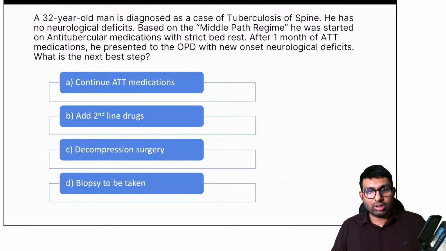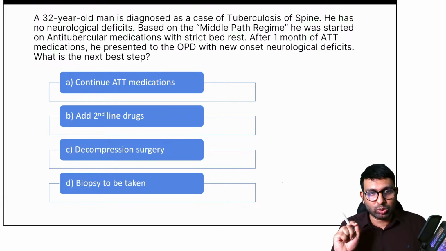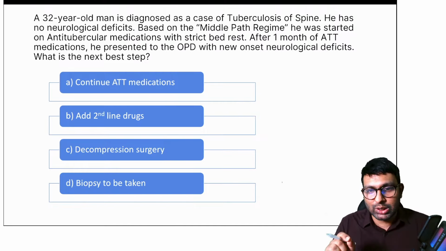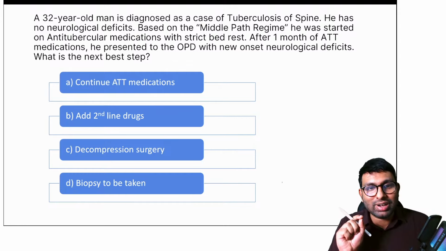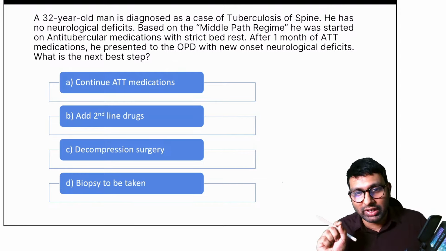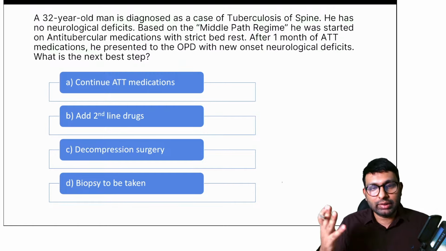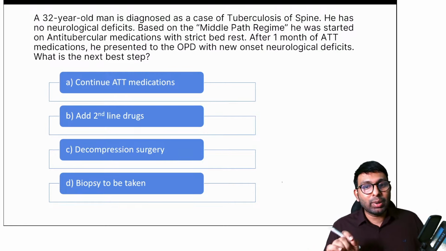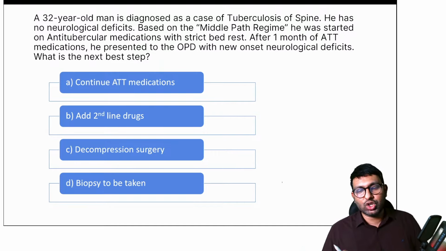Okay. So this question, let's come back to here. A patient was diagnosed with tuberculosis of spine. He has no neurological deficits. Based on middle path regime, I hope you all know what is middle path regime given by Dr. Tulli, he was started on anti-tubercular medication with strict bed rest. The patient now comes back to you 1 month later. He's been taking ATT medication regularly, but now he has got new onset neurological deficits. What is your next step?